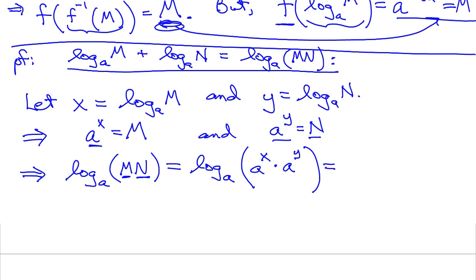Well, I can simplify this by doing the following. I can say log base a of, and then we have a to the x times a to the y. That becomes a to the x plus y. But what is that equal to? That is equal to x plus y.